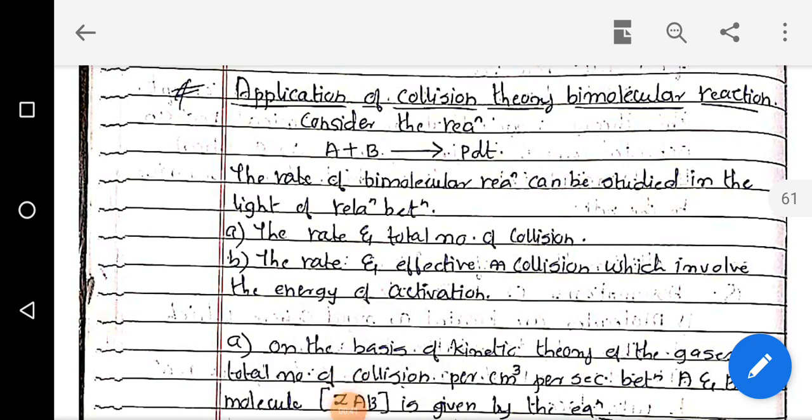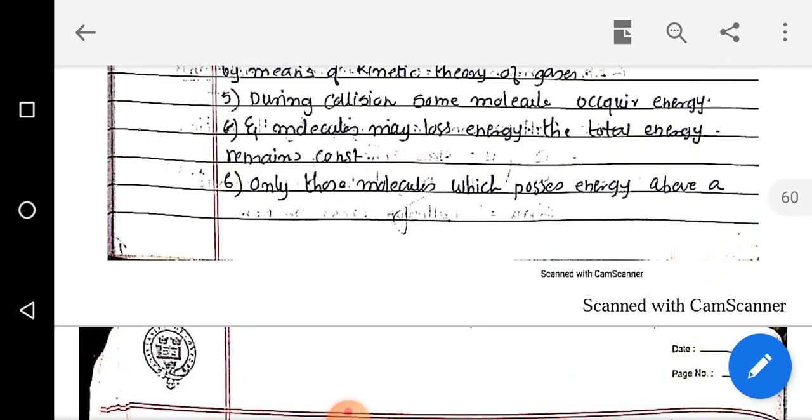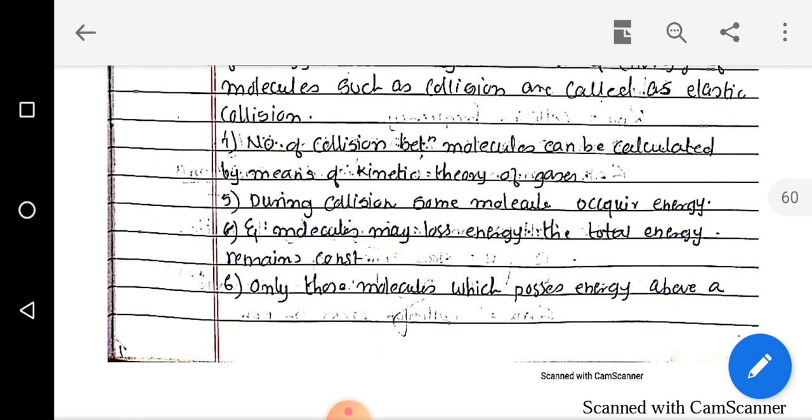We have studied all these points in the previous lectures: the colliding molecules should be so close that there are collisions, and the collision should have a sufficient amount of activation energy also.